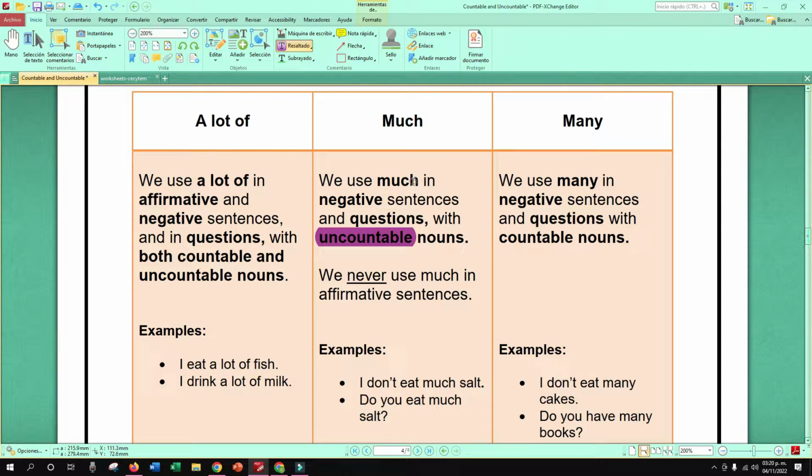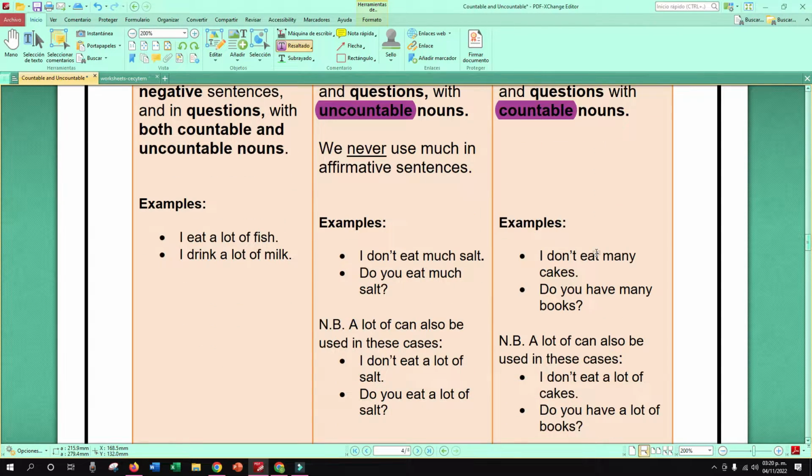There you have many. We use many in negative sentences and questions with countable nouns, right? In this case, many is for countable nouns. Lo vamos a utilizar para negativas y para interrogativas, cuando sean nombres contables.